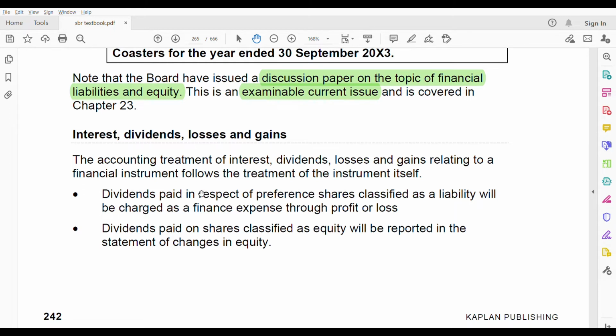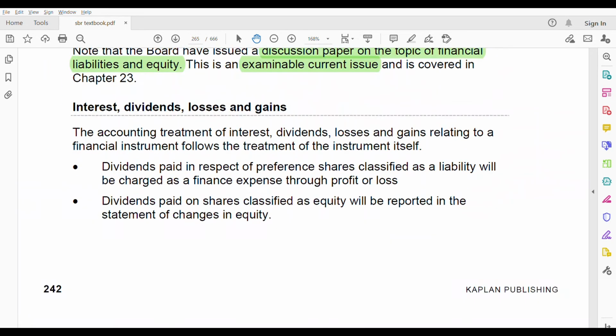Now let us go through an example to understand this. Dividends paid in respect of preference shares classified as a liability will be charged as a finance expense through profit and loss, if the preference shares are classified as a liability. I'm going very slow. I don't want to rush through, so that people will not have lots of doubts.